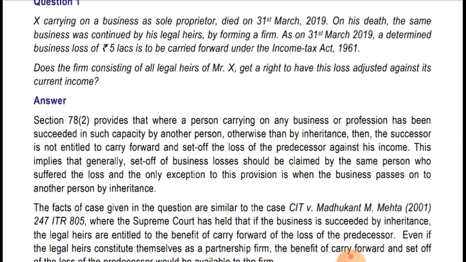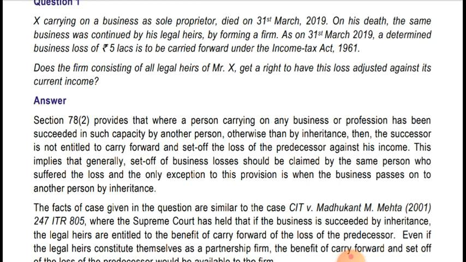If it is succeeded, then the successor is not entitled to carry forward and set off the losses except in case of inheritance. So if this is a case of inheritance, they can carry forward and set off the losses. This implies that generally set off of business loss should be claimed by the same person who suffered the loss, and the only exception to this provision is when the business passes on to another person by inheritance.